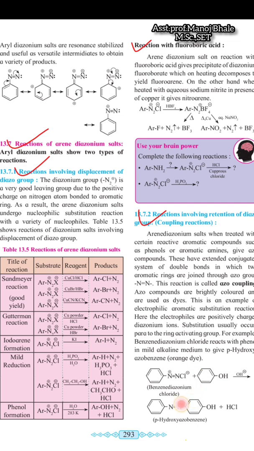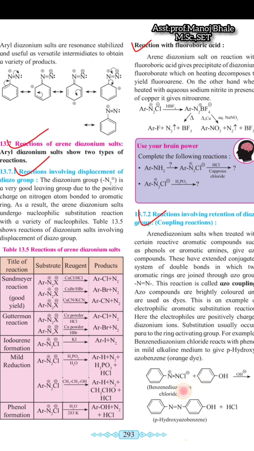Benzene diazonium chloride. So this is our diazonium salt which is given there, which reacts with another aromatic structure. This is a phenol. So this phenol reacts with this benzene diazonium chloride, and there is a formation of this coupling product. There is a coupling that takes place between these aromatic structures. So there is a Cl, and there is one hydrogen which is present here, so there is removal of the HCl.